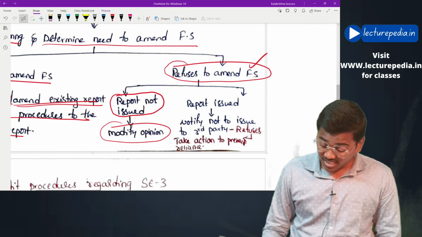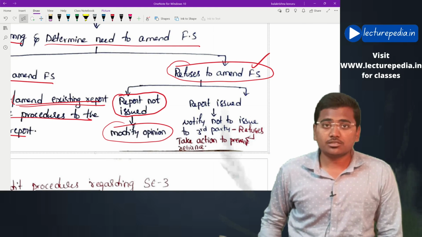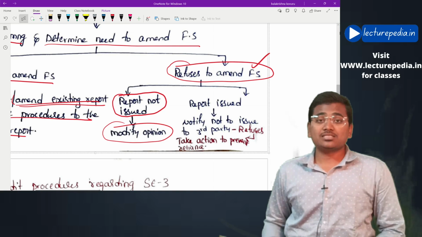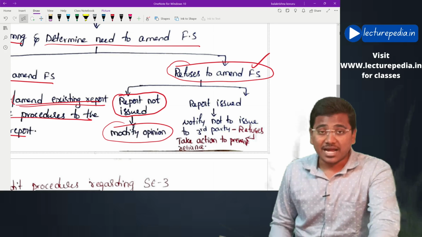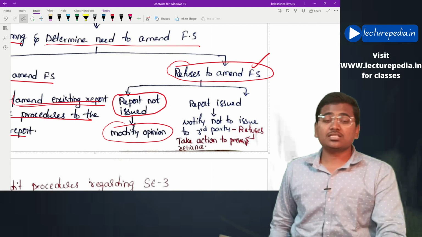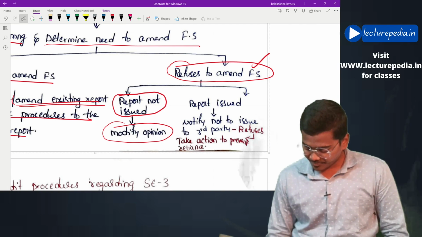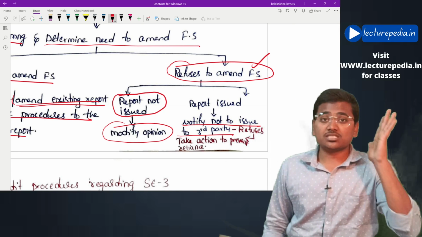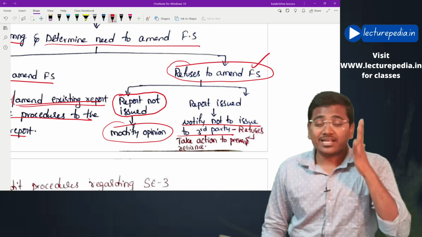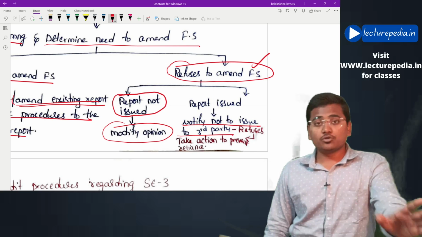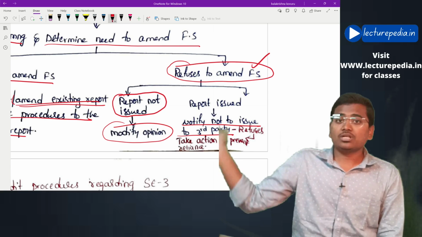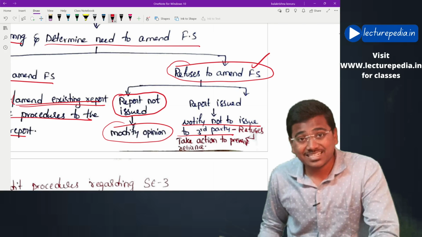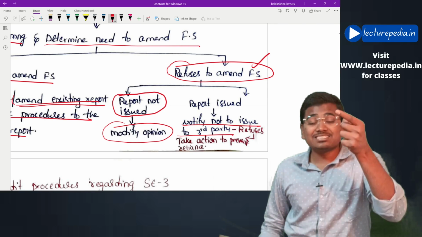Okay. If the report is issued to the management, the auditor signed the report, dated the report, issued the report to the management. In that case, the auditor will insist that the management not circulate this audit report to the public. Notify not to issue to third parties. If management refuses to follow the direction given by the auditor, and circulates the audit report to the public, what will the auditor do? The auditor will take necessary steps to prevent reliance on his report.